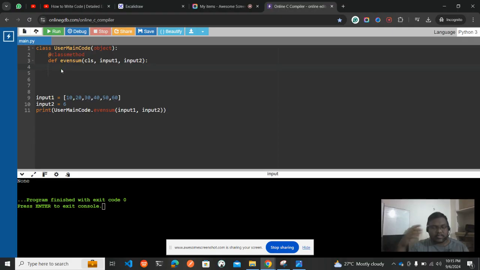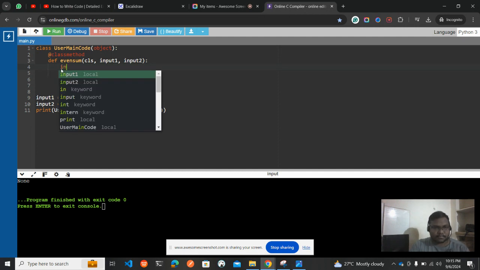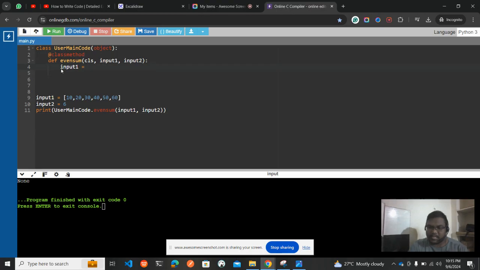Okay, based on indices, so it will be printing all the four values based on the indices before 4. Okay, so that's how. Now what I'll do is I'll be reversing the array. So how do you reverse an array? Simply in Python, to reverse an array, we can use the input 1 array,